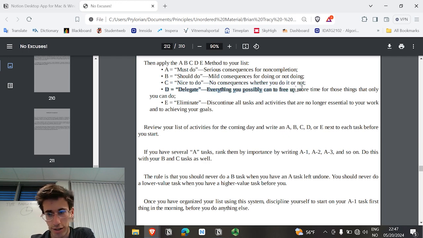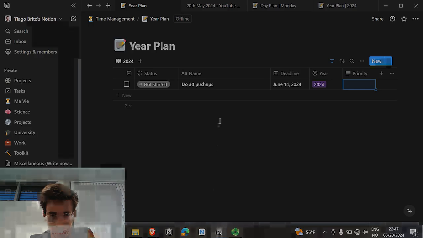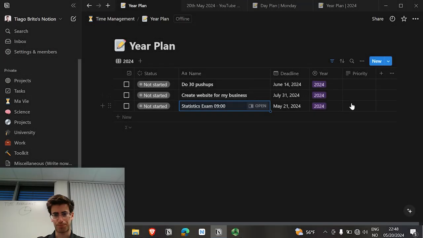D is delegate, everything you can possibly do to free up time for those things that only you can do. E is eliminate, discontinue all tasks or activities that are no longer essential to your work and to achieving your goals. And then if you have several A tasks, you can rank them by importance by writing A1, A2, and so forth. So then priority, my business is the most important thing of all, so I can write A.